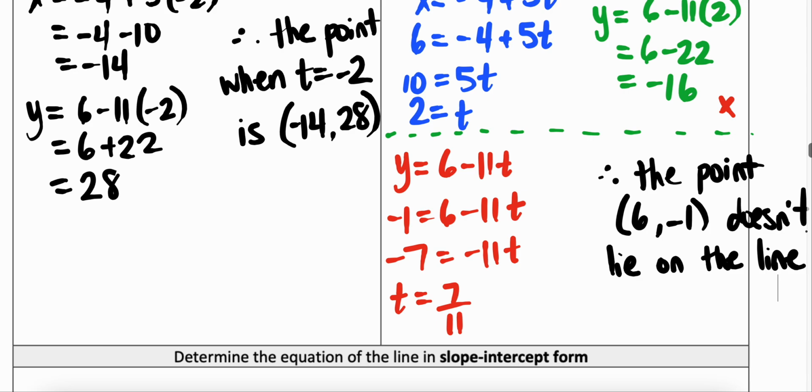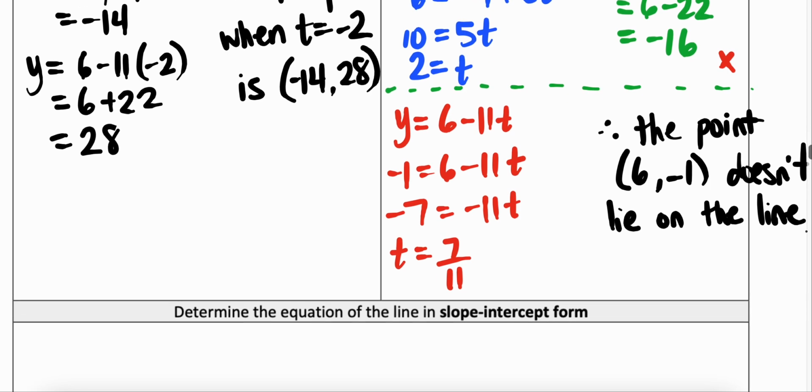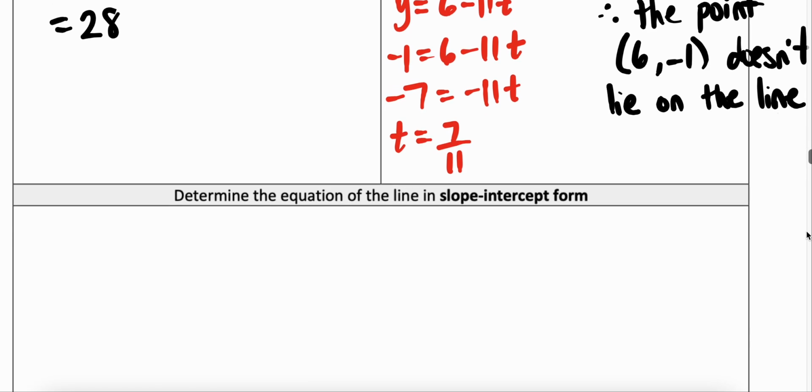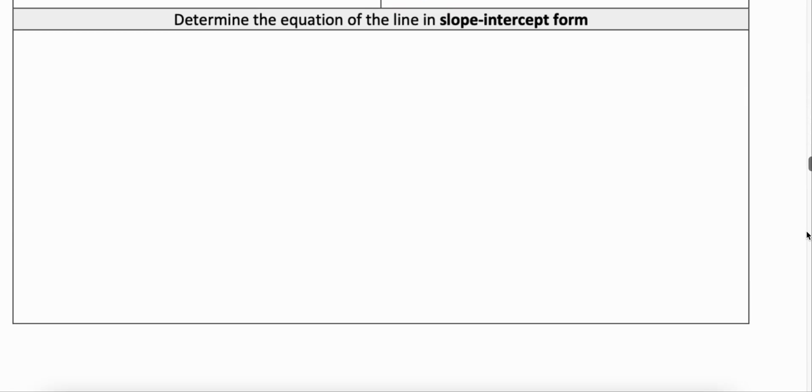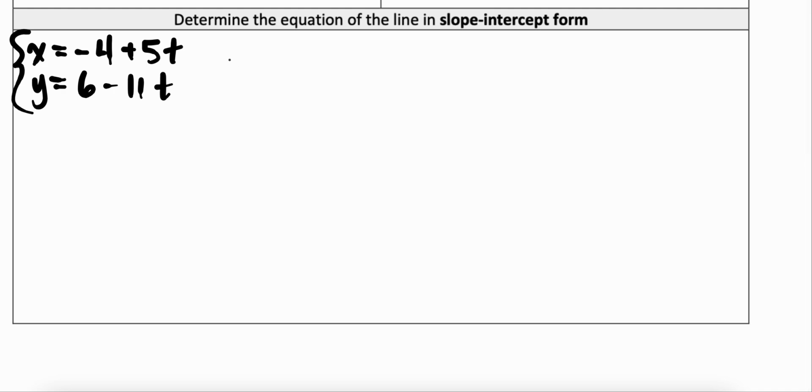If we wanted to take our parametric equation and put it back into slope-intercept form, just like I would have come up with my equation of a line in grade 9, I can go ahead and do that. So my parametric equation, just to recap, was x equals -4 plus 5t, and y is equal to 6 minus 11t. That's my parametric equation.